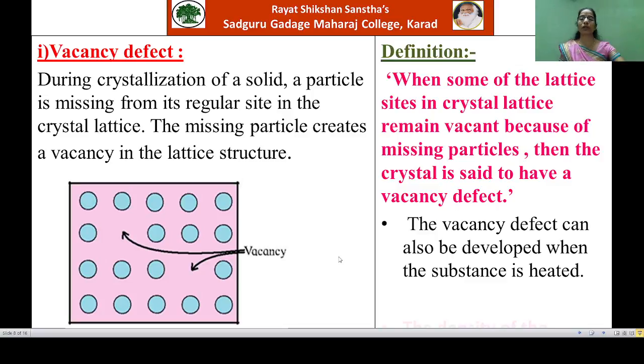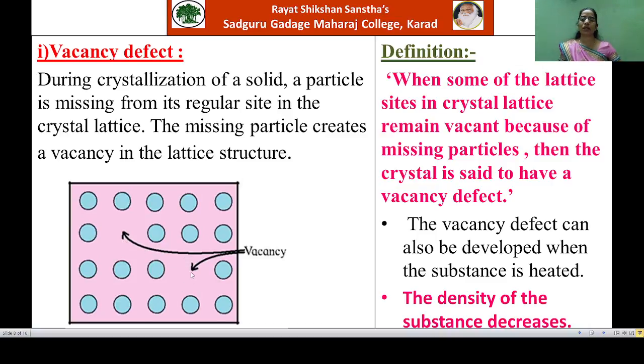Now see here, when the vacancies are created in the crystal lattice, the mass of the substance decreases due to missing of particles, but its volume remains as it is. So according to our definition of density, that is equal to mass upon volume, since the mass decreases, the density of the substance also decreases. So remember well again that due to vacancy defect, the density of the substance decreases.